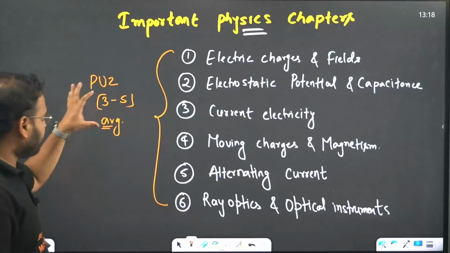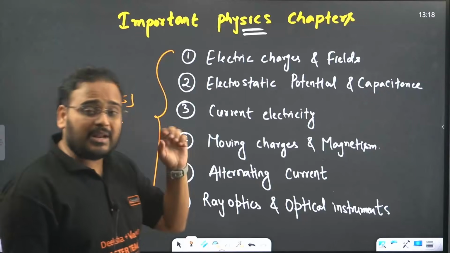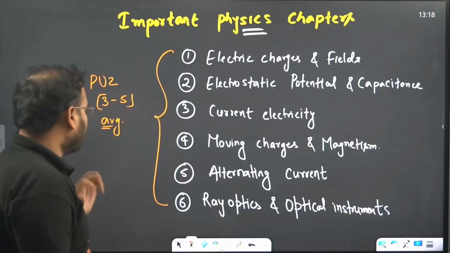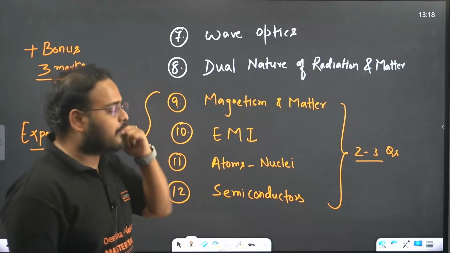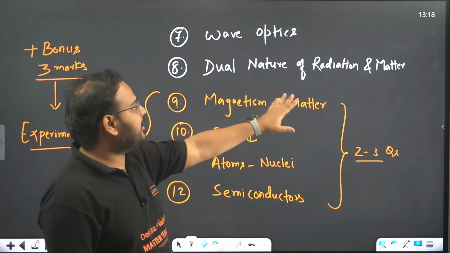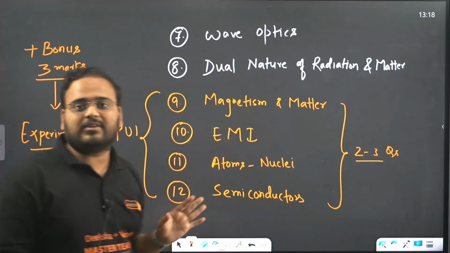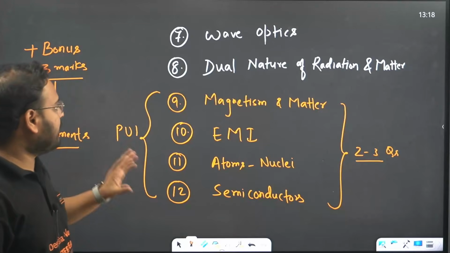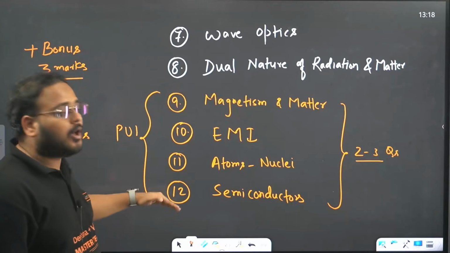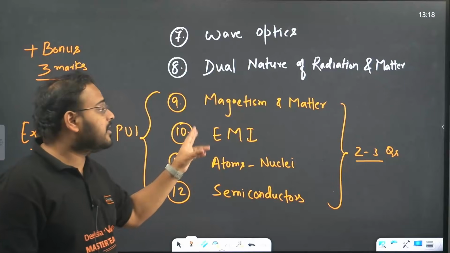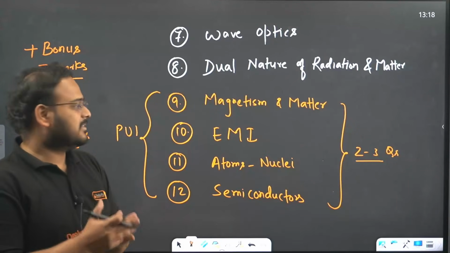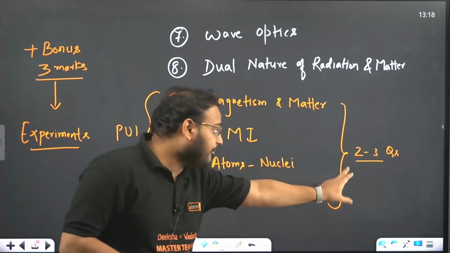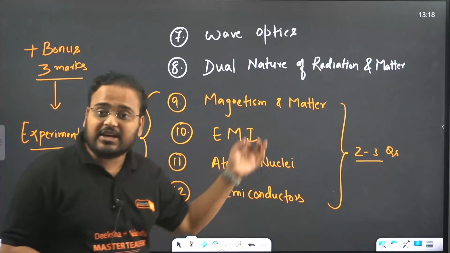These 6 chapters are from PU2, with a minimum of 3 and a highest of 6 marks coming from here. Next, two more chapters of PU2 are wave optics and dual nature of radiation and matter. Again you have the same weightage of 3 to 5 marks, but the last 4 are your PU1 chapters. Why are they important? Because in PU1 chapters we still have a weightage of 2 to 3 questions in each of these 4.